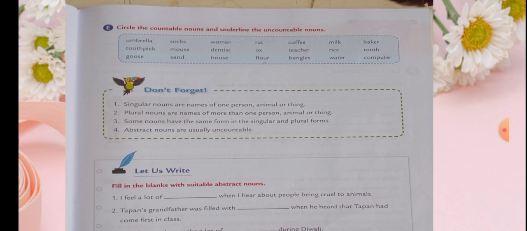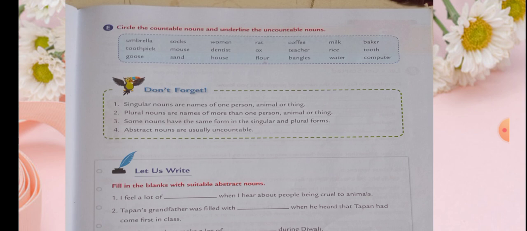So underline it. Okay. Women, we can count women. Dentists also we can count. Houses also we can count. Rat, ox, all these are countable nouns. So you can circle them. But flour, like wheat flour, we can't count the particles present in that. Instead we can say a cup of wheat flour or flour. So it is an uncountable noun.